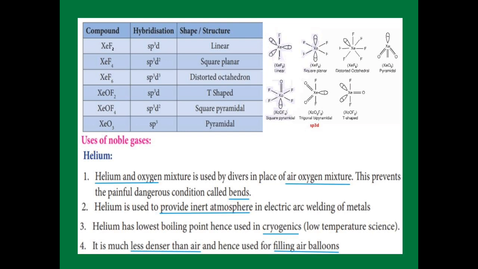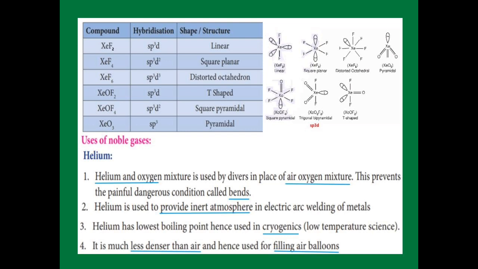Next one, XeOF4, hybridization is sp3d2. Here it possesses a square pyramidal structure. See that XeOF4 square pyramidal structure, xenon having 1 lone pair and it has a double bond with oxygen and single bonds with 4 fluorine, giving the square pyramidal structure.